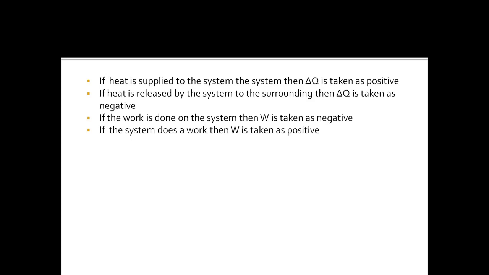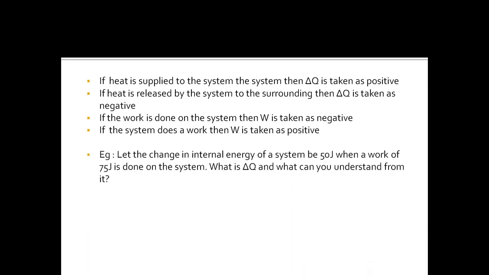Now let's look into an example where we can use the first law of thermodynamics. Let the change in internal energy of a system be 50 joule when a work of 75 joule is done on the system. So what is delta Q and what can you understand from this? If we directly put these values into the equation, the change in internal energy is 50 joules, so delta U is 50 joule.